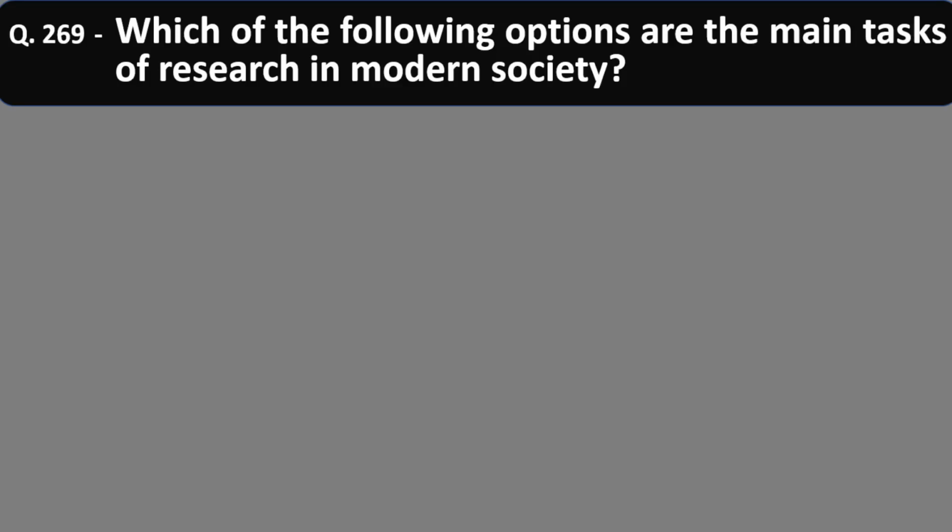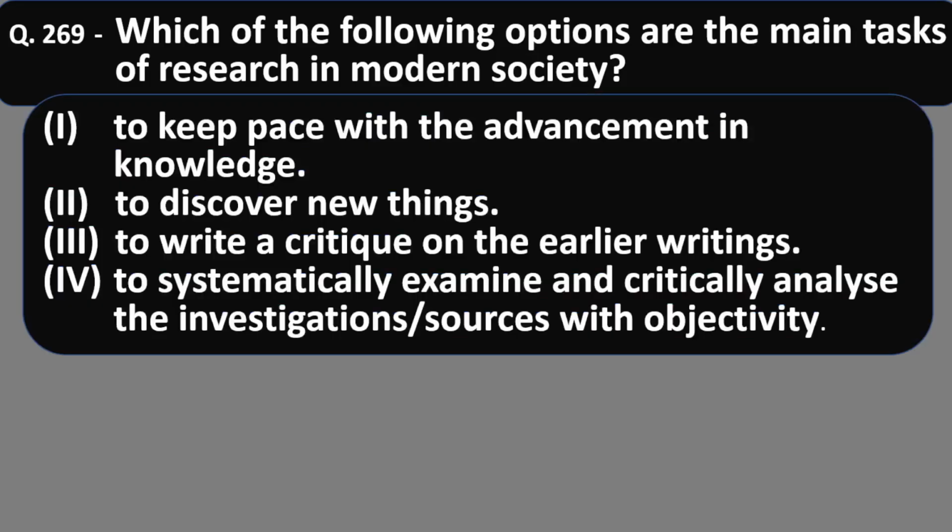Question 269. Which of the following options are the main tasks of research in modern society? Number 1, to keep pace with the advancement in knowledge; number 2, to discover new things; number 3, to write a critique on the earlier writings; number 4, to systematically examine and critically analyze the investigation sources with objectivity.